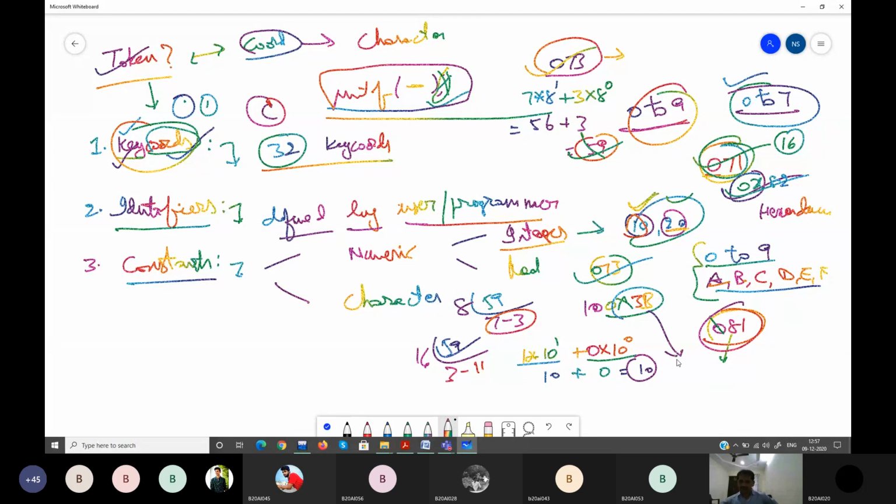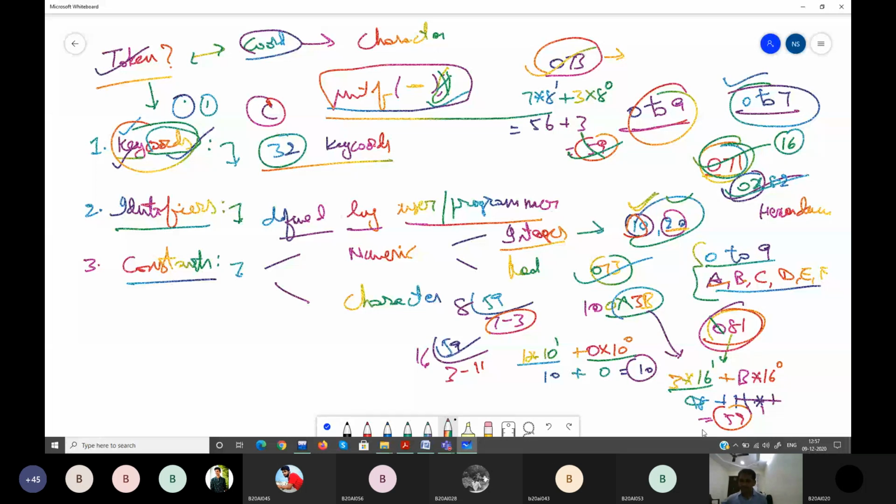So how to convert hexadecimal 3B into decimal: B multiplied by 16 power 0, plus 3 multiplied by 16 power 1. 16 threes are 48, plus B, which is 11, multiplied by 1, which is 11 again. So you get your 59 back. This is how you have to do it.